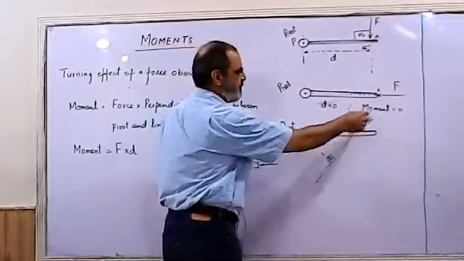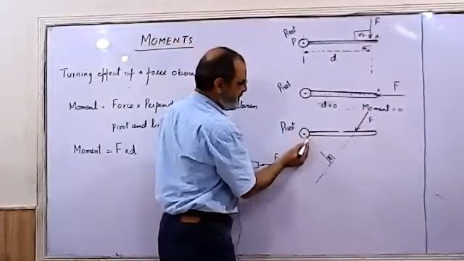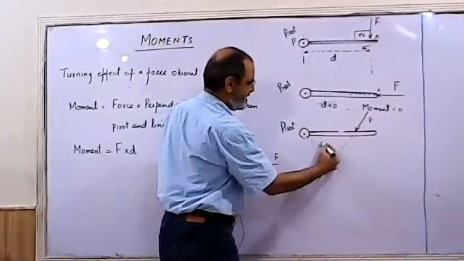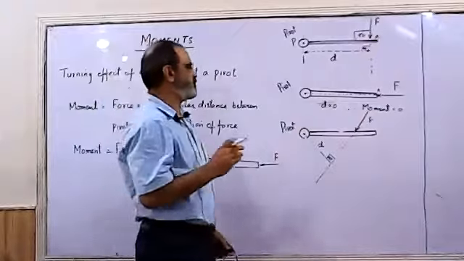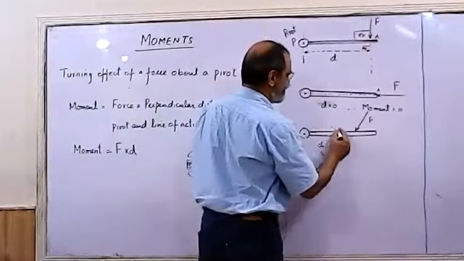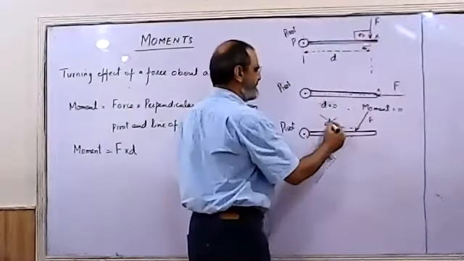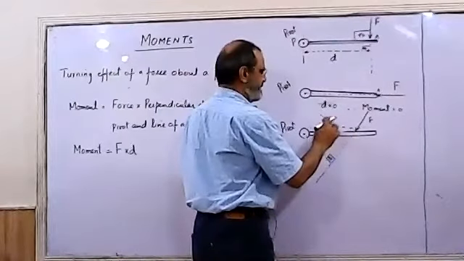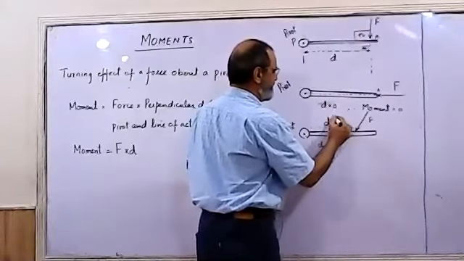In this case, the line of force is diagonal. If I take the perpendicular distance from the pivot, this is D. Remember, students make a major mistake. They mostly take this distance, and if we take this distance, it is wrong.